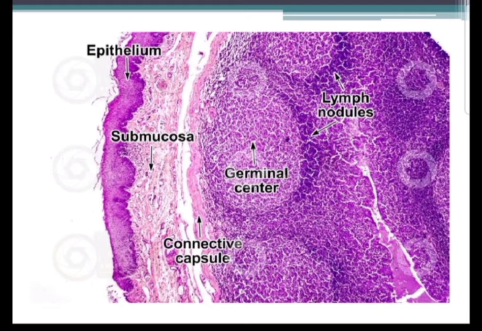The capsule is only on the posterior aspect of the tonsil. That condensed connective tissue capsule then sends septa or trabeculae inside to divide the substance of the tonsil into smaller compartments. And can you see the submucosa? There is epithelium. Just beneath the epithelium is the lamina propria, and the lamina propria and the epithelium both are known as the mucosa. So the covering of the palatine tonsil is the mucosa.